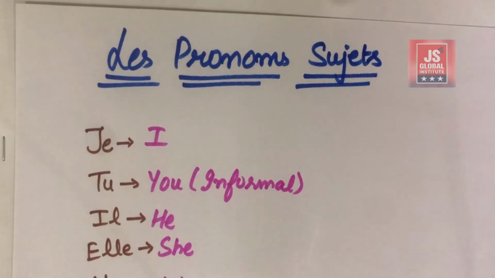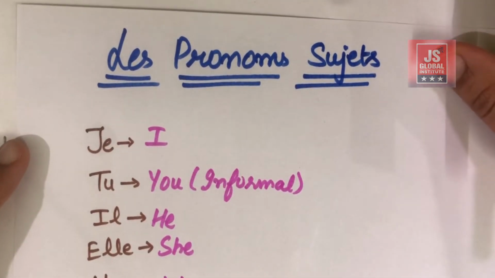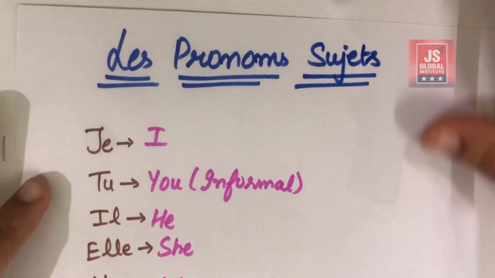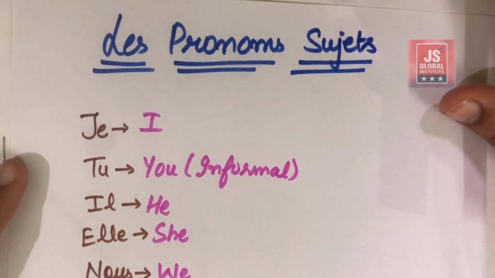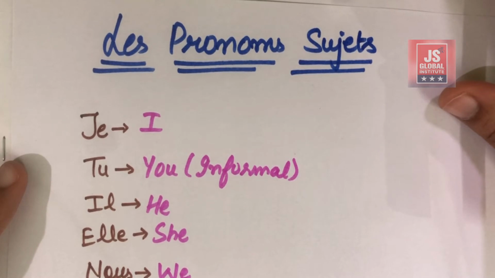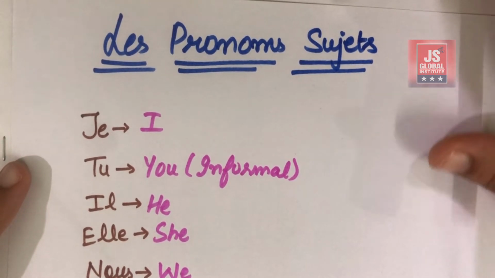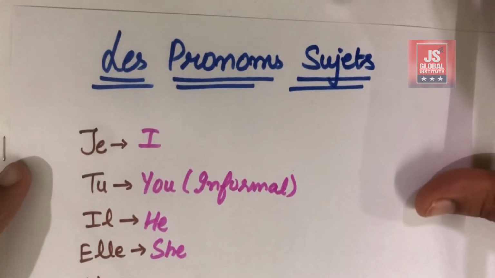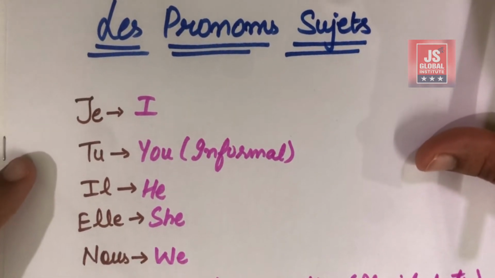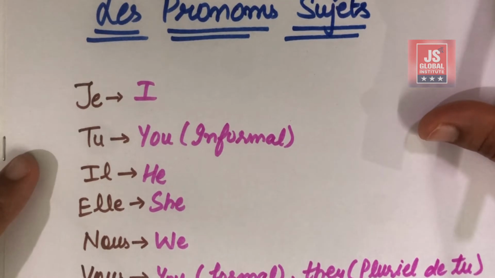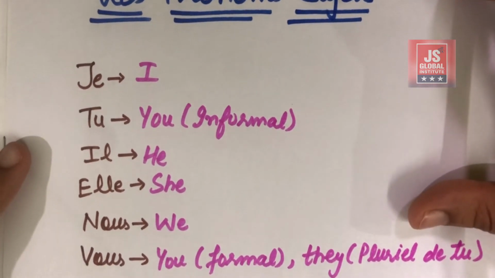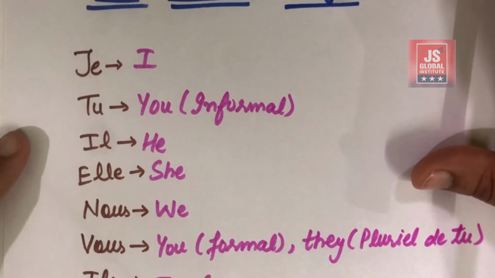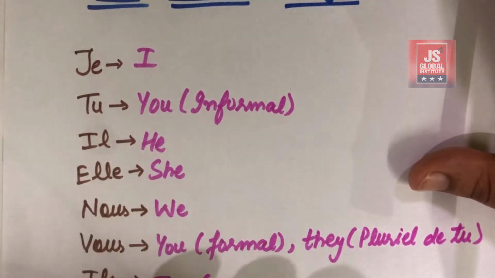So, our today's topic is les pronoms sujets. What is the pronom sujet? Pronom sujet is something which we call as subjects in English. Alright? For example, I, you, we, they, he, she. These all are the subjects. Similar is the case with French. There are different kinds of subjects which are known as les pronoms sujets in French. So now we are going to learn what these pronoun subjects are.